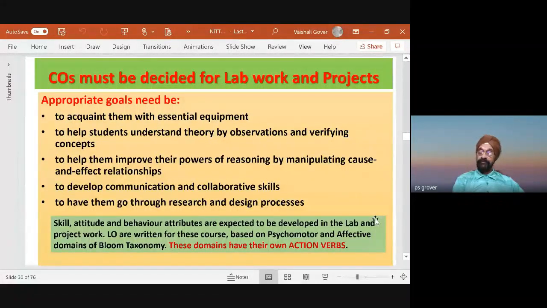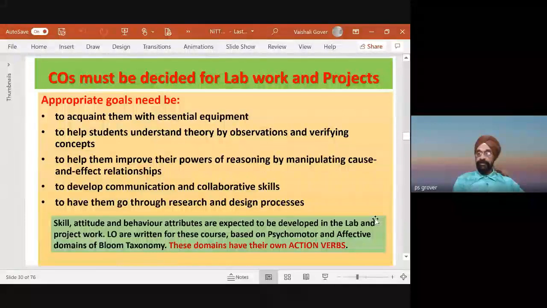So outcomes, see, what do you expect from a student working on a project? What do you expect? We know this thing. This is essential for faculty to know, because only then can we write the learning outcomes. To acquaint the student with essential equipment, depending on the type of project, is it experimental? To help students understand theory by observation and verifying concepts.